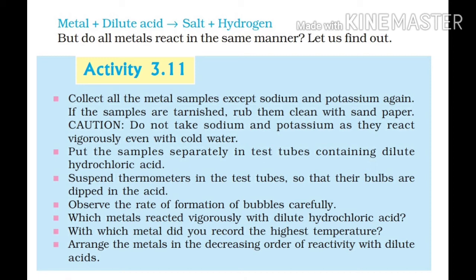Put the samples separately in test tubes containing dilute hydrochloric acid. Suspend thermometers in the test tubes so that their bulbs are dipped in the acid. Observe the rate of formation of bubbles carefully. Which metals reacted vigorously with dilute hydrochloric acid? With which metal did you record the highest temperature? Arrange the metals in the decreasing order of reactivity with dilute acids.